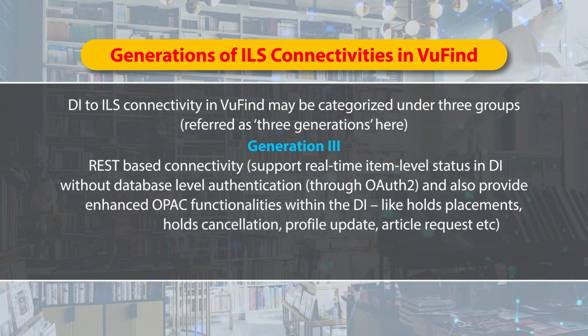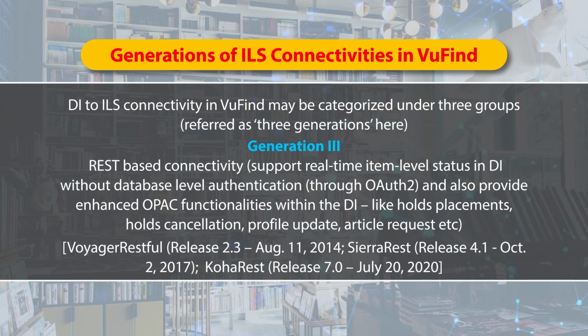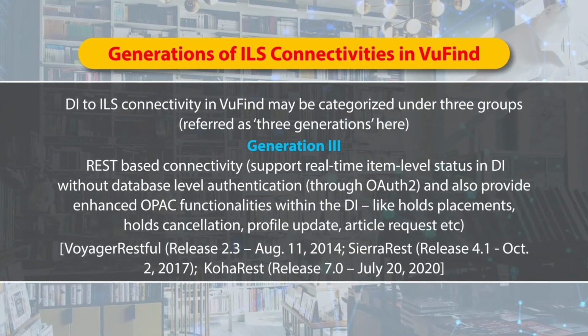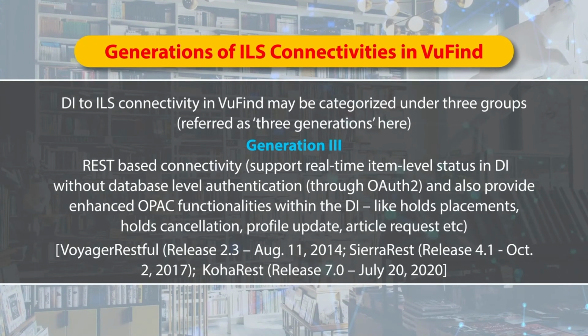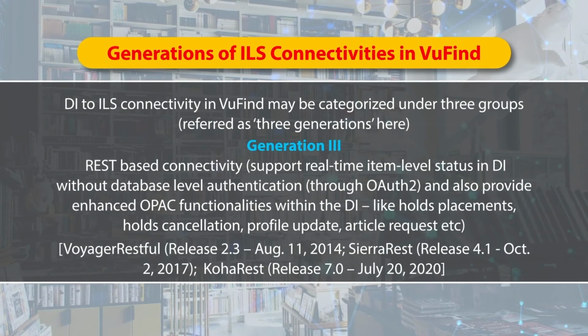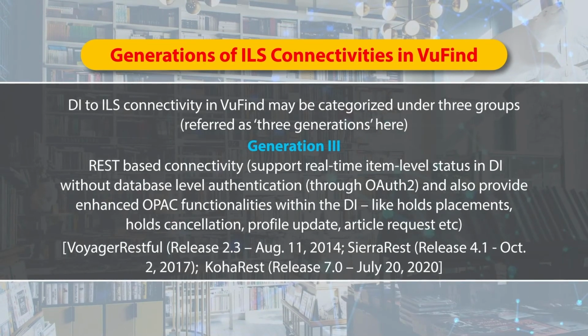But generation 3, the most advanced generation, is REST based connectivity. It can support all OPAC functionalities and real time item level status through OAuth2 based authentication. That means we do not have to share very risky database login and password with the union cataloging agencies.